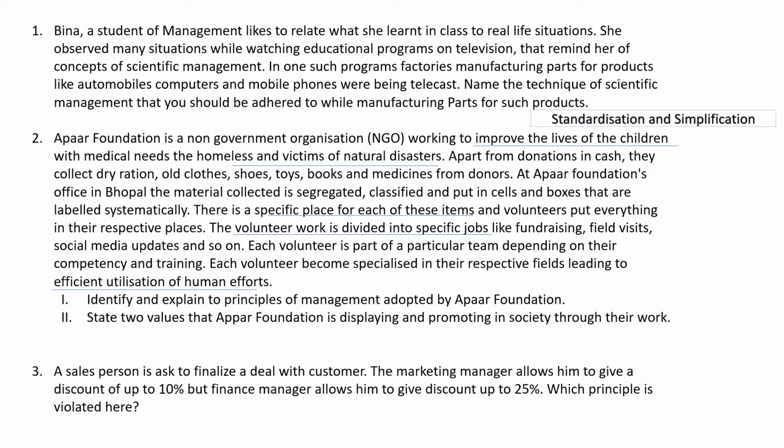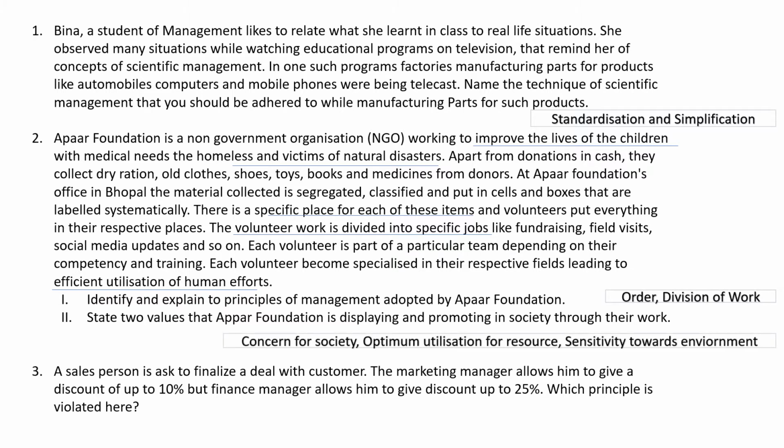So which principles have we identified here? The first principle is order, because of this line: specific place for each and every item. And another is division of work, because of this line: volunteers' work is divided into specific jobs. So these are the two different management principles we can identify under this case study.